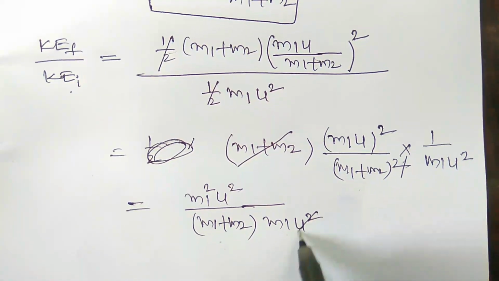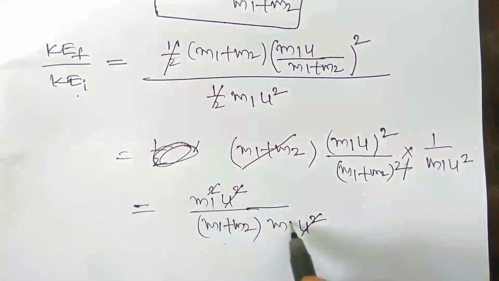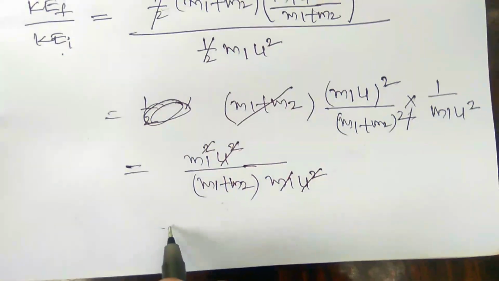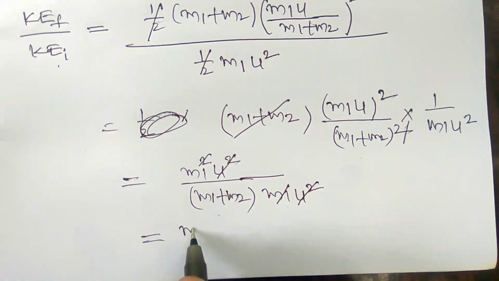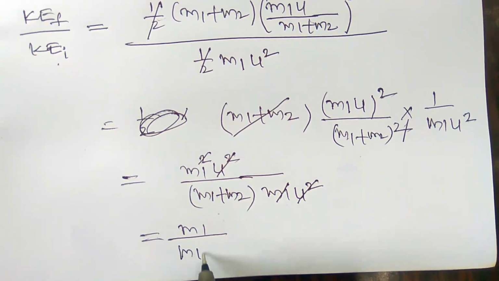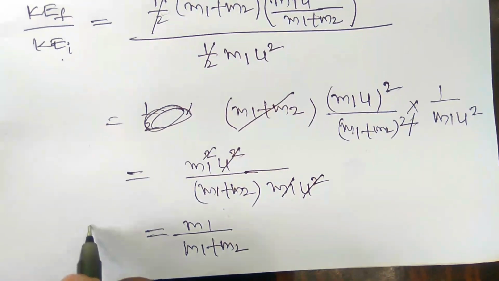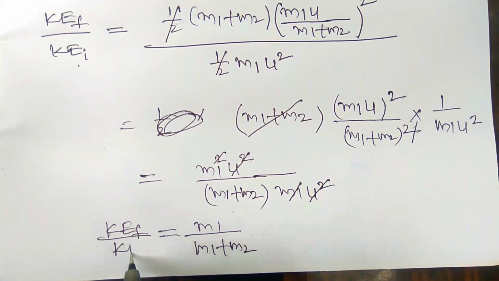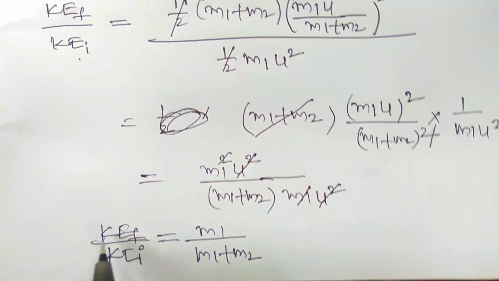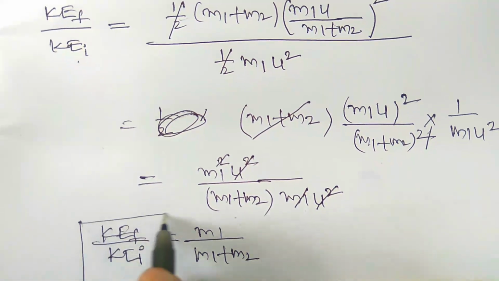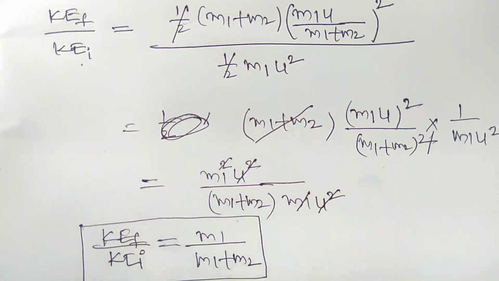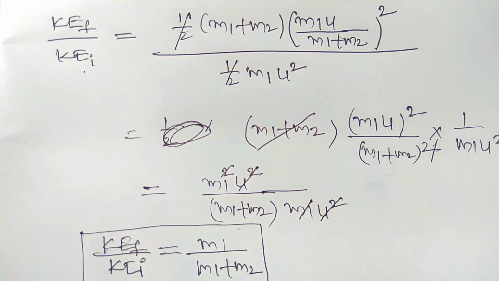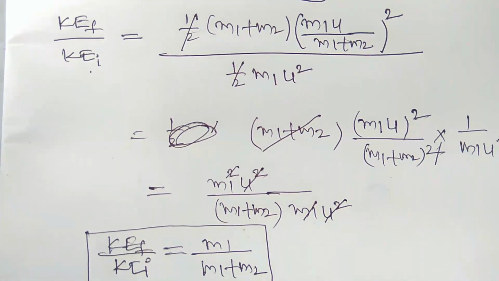Here u square and u square cancel out, and the square and m1 cancel out. The remaining is m1 by (m1 plus m2). So this is the ratio of the kinetic energies after collision and before collision: KEF by KEI is equal to m1 by (m1 plus m2). This is the most important formula you have to remember.